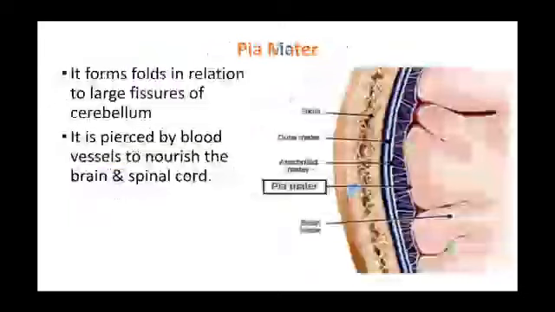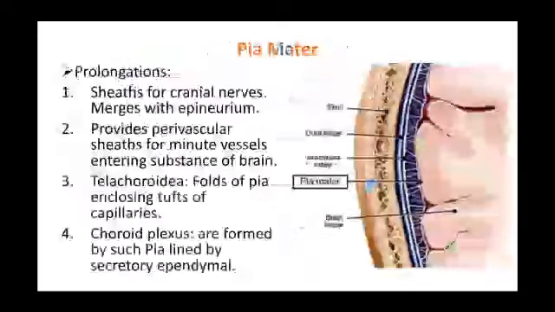It is pierced by blood vessels and nourishes the brain and spinal cord. It forms sheaths for the cranial nerves. It provides perivascular sheaths for minute vessels entering the brain substance. Tela choroidea are folds of pia mater enclosing tufts of capillaries. Choroid plexuses are formed by such pia lined by secretory ependymal cells.